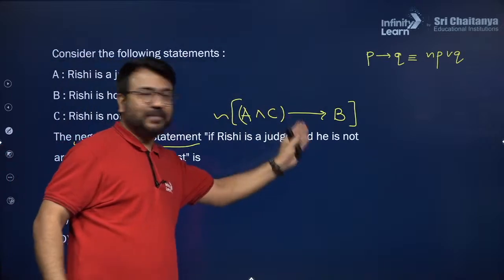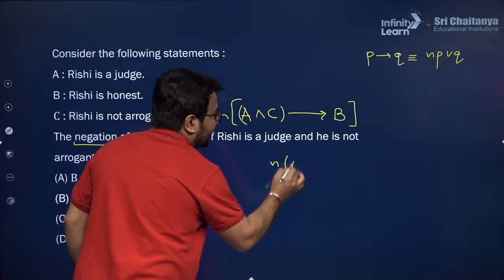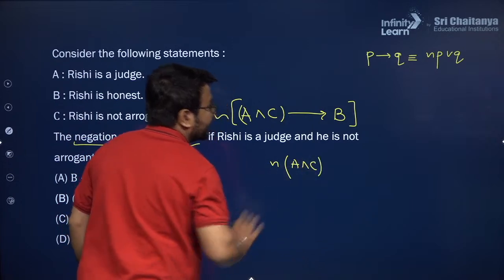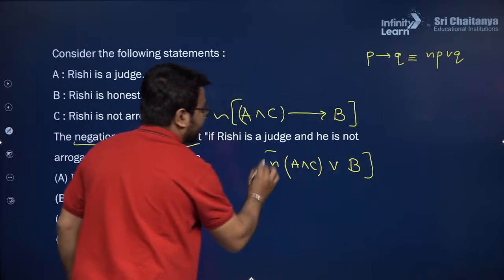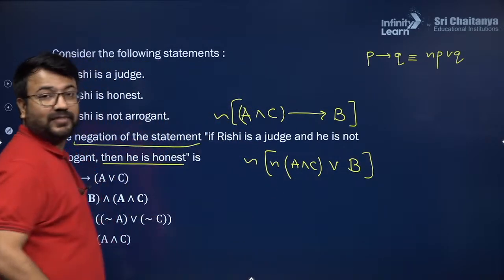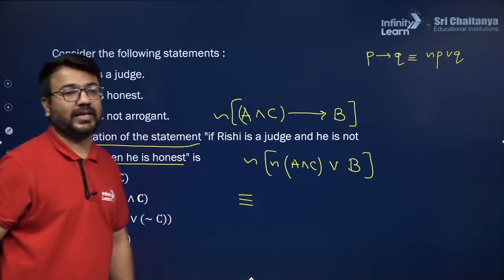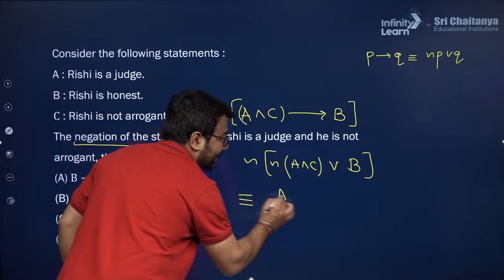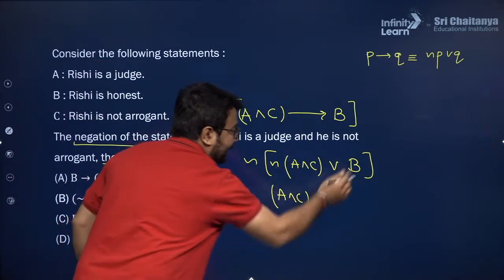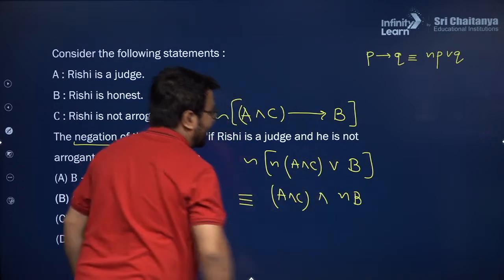A and C implies B is given to you. So that is logically equivalent to negation of (A and C), and in between there will be an OR, then B. And I need to write the negation of it. Now I will be applying De Morgan's law. If I apply De Morgan's law, negation of negation will become A and C, and here negation of B will appear, and this OR operator will be converted to an AND operator.